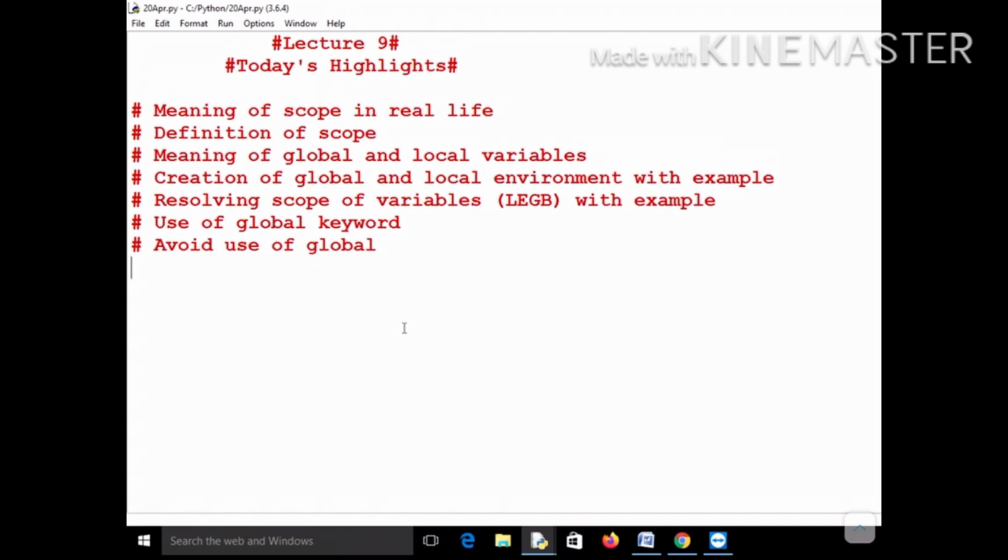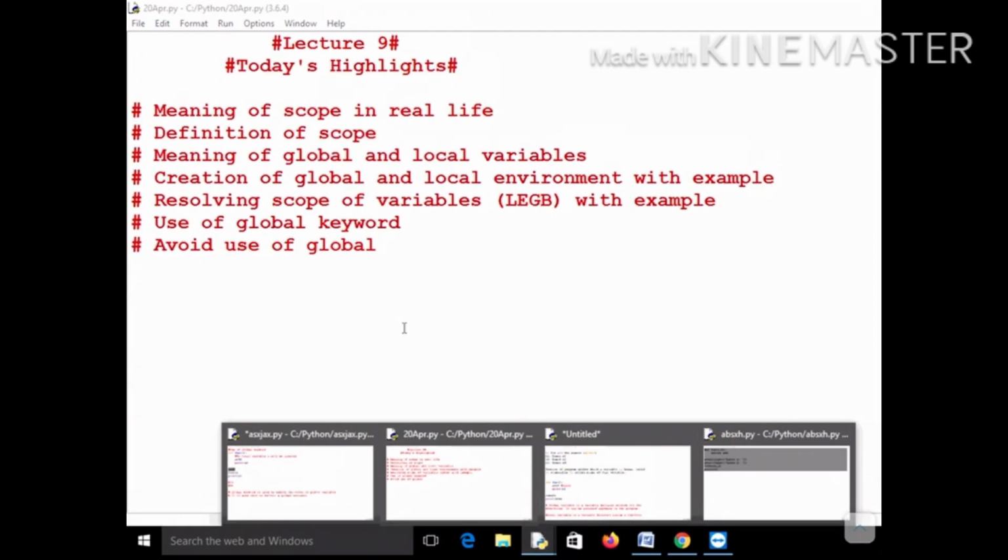Okay, and if it is not available in any of these scopes, then an error is given that this particular variable is invalid. Then I told you the use of the global keyword: it is used to modify the value of a global variable inside a function, and it is also used to declare a global variable. Both these uses we saw through examples. So that's it for today.